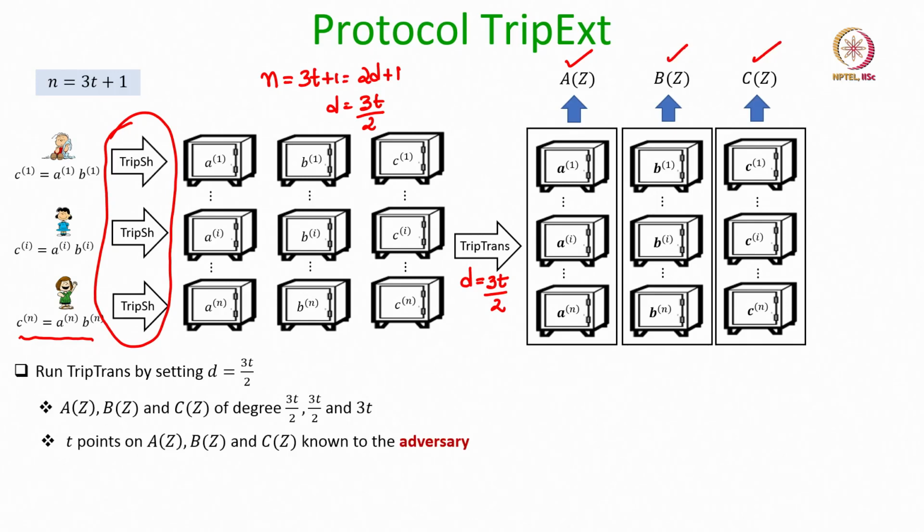Also, it will be guaranteed that at most t points on the a, b and c polynomials are learnt during the triple transformation protocol, because the triple transformation protocol has the privacy property which guarantees that the ith transformed triplet will be random for the adversary